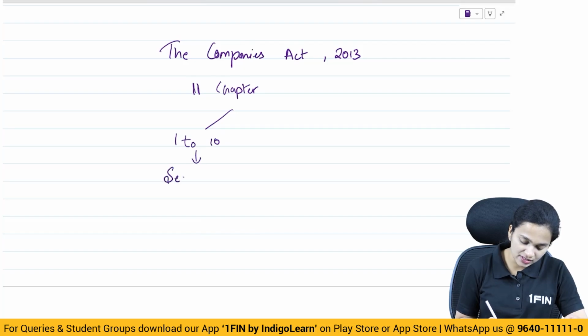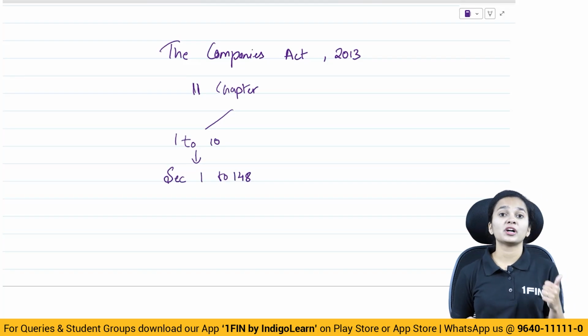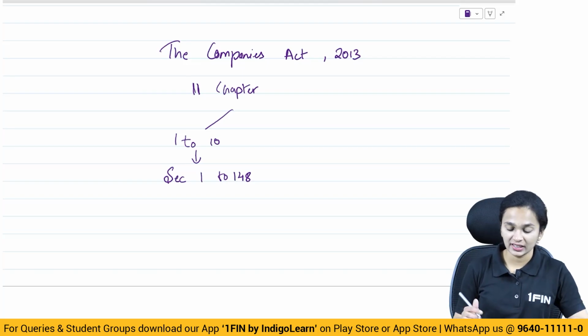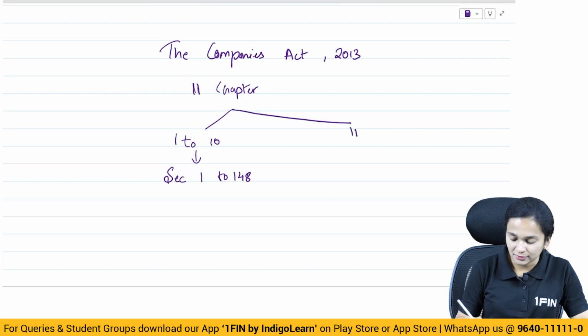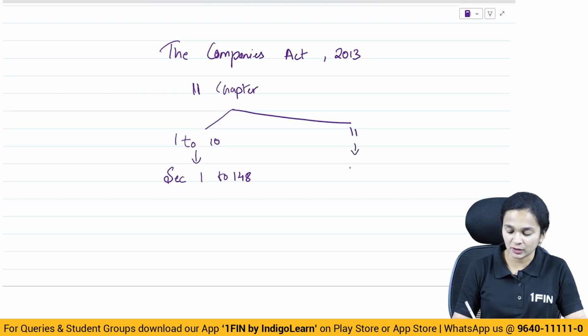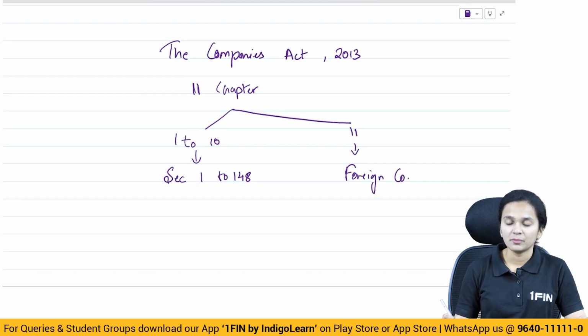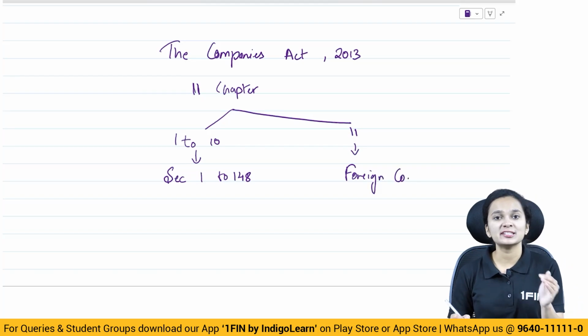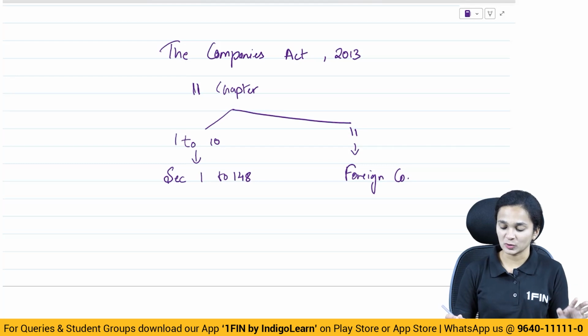Here we are going to discuss section 1 to 148. So section 1 to 148 will be covered here under chapter number 1 to 10. And in chapter number 11, we have a separate topic which is with respect to foreign companies. The part of the Companies Act which deals with foreign companies is what we are going to study here.